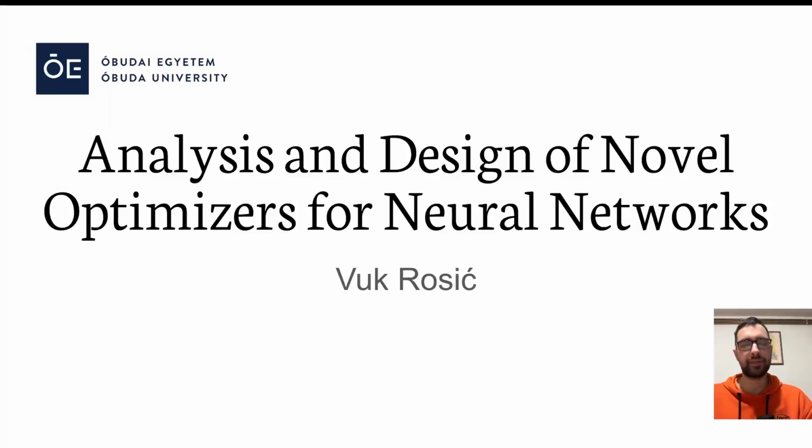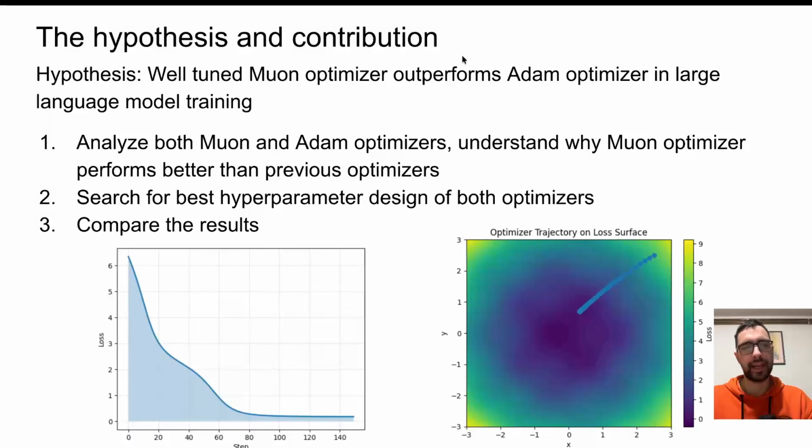Hello everybody, this is my presentation for my graduation thesis, Analysis and Design of Novel Optimizers for Neural Networks. The main hypothesis I had is that a well-tuned Muon optimizer outperforms the Adam optimizer in large language model training. And the thesis is divided into 3 steps.